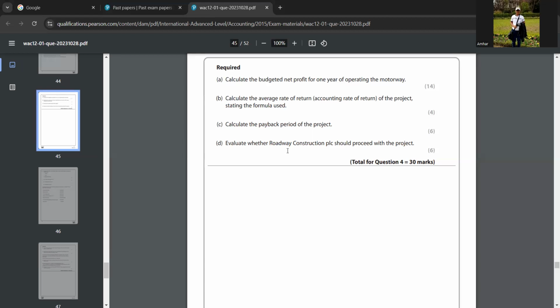So always remember, you should not give a conclusion on only one side. You have to give a balanced conclusion. You have to say the non-discounted method says that they should proceed with the project, but roadway construction PLC should also consider discounted methods too. Like that you have to say. Did you understand? You have to give a balanced argument.